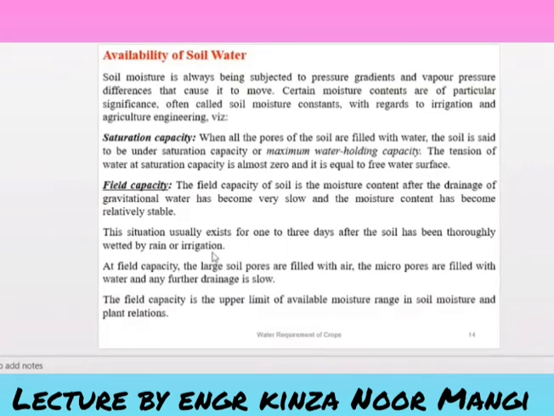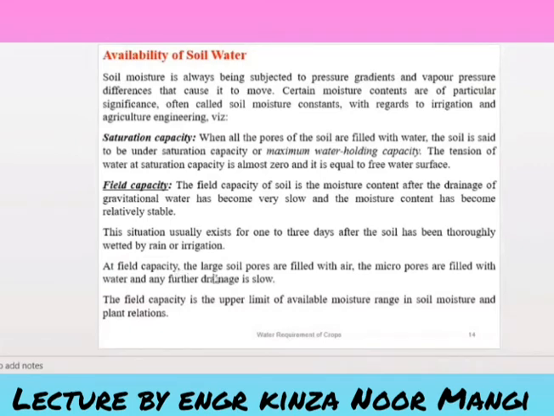Field capacity is simply the maximum water holding capacity of the soil after free drainage, when the drainage has become very low.